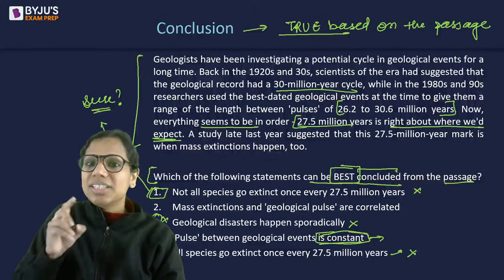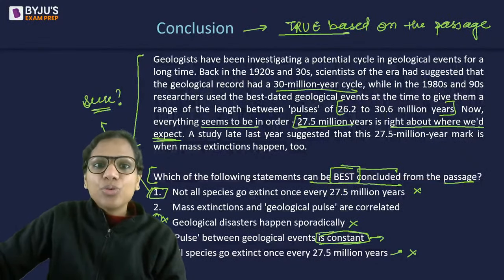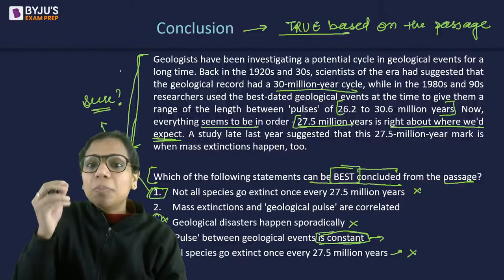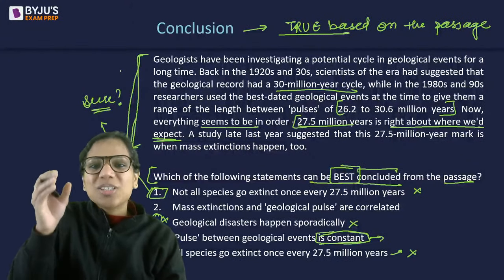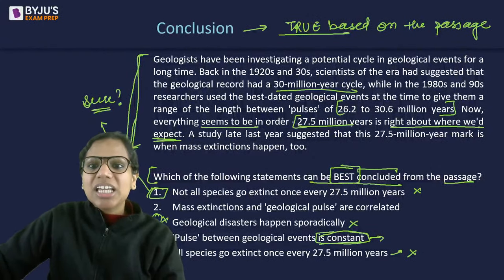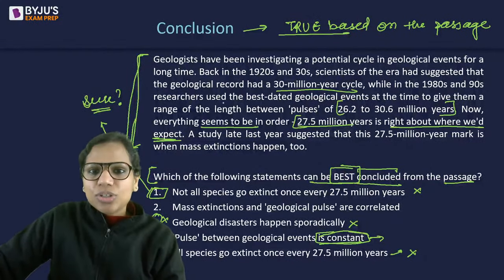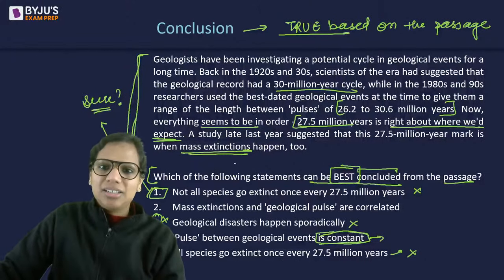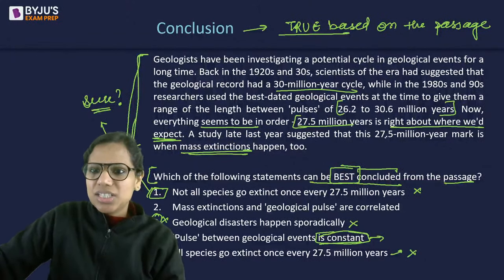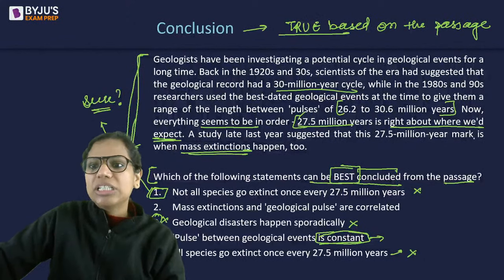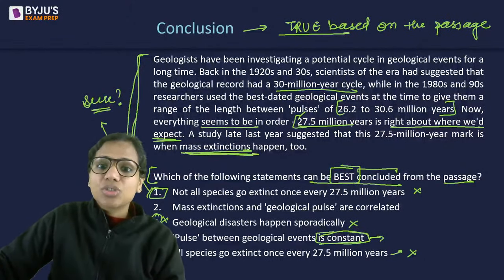Moreover, I told you that this is a conclusion question. I have to take the entire paragraph into account. So, one of the main points of this paragraph is not that they are constant, it is the fact that, through these geological events, mass extinctions are related. A study late last year suggested that this 27.5 million year mark is when mass extinctions happen too.